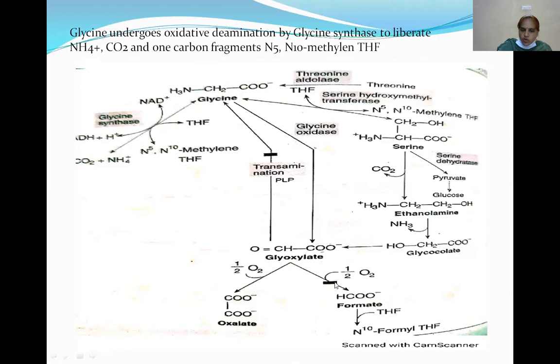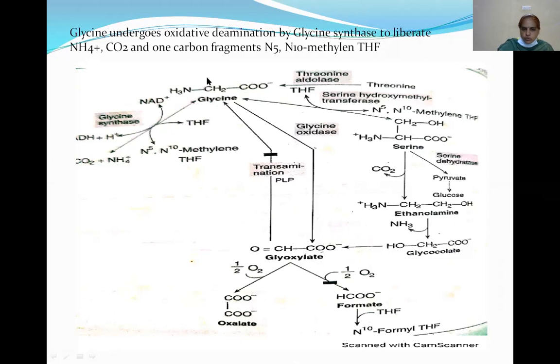This glyoxylate undergoes a transamination reaction and reversibly converts back to glycine. This transamination is catalyzed by a PLP dependent enzyme.